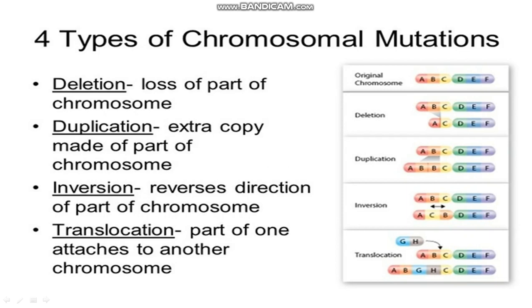Because triplets are being used here now. Duplication: an extra copy is made of part of a chromosome. Inversion: reverses the direction of part of a chromosome. And translocation: part of one chromosome attaches to another chromosome. Clear? Suppose GH comes here in the place of BC, or between AB. Translocation has happened here.